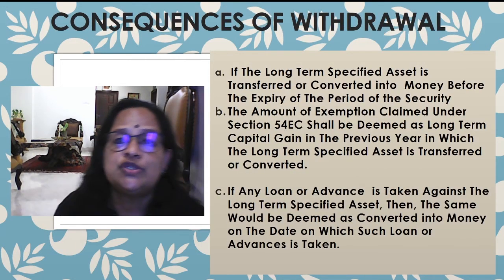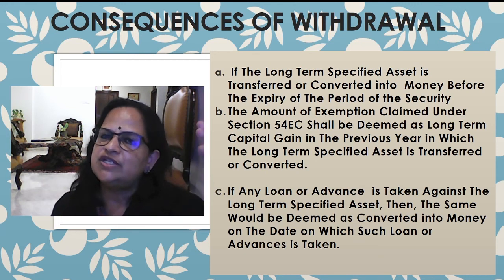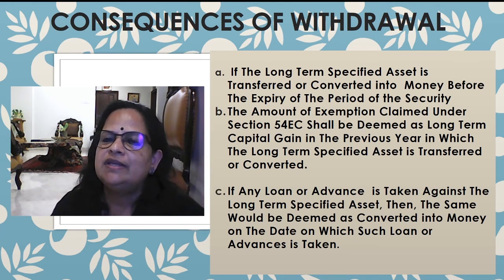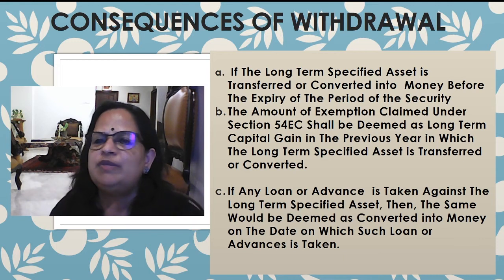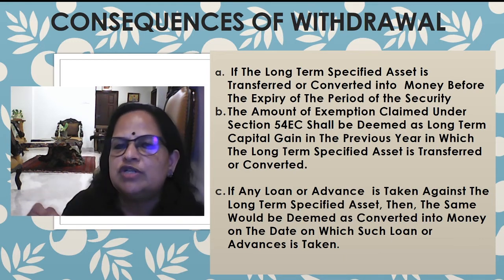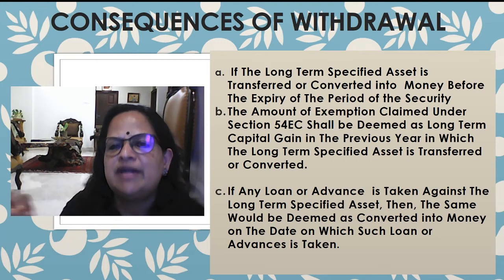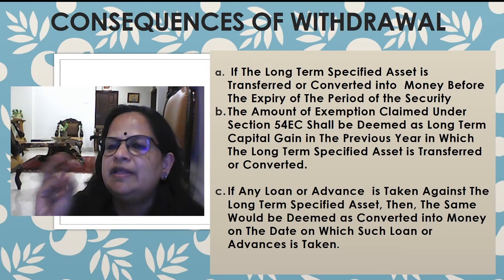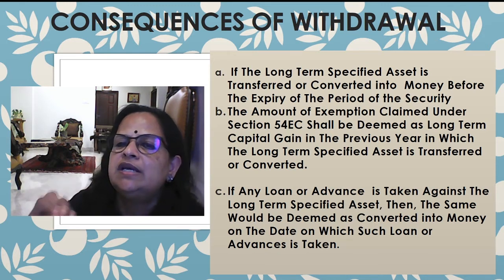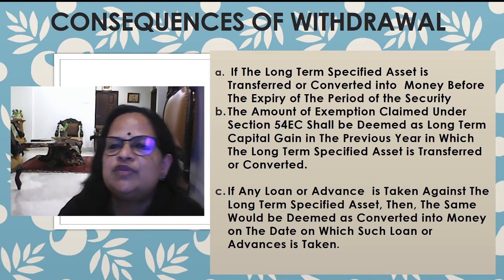Now the consequences of withdrawal. In the other sections the lock-in period is 3 years. Now here you remember, if the long-term specified asset is transferred or converted into money before the expiry of the period of the security, what will be the consequence? The amount of exemption claimed under section 54EC shall be deemed as long-term capital gain in the previous year in which the long-term specified asset is transferred or converted.